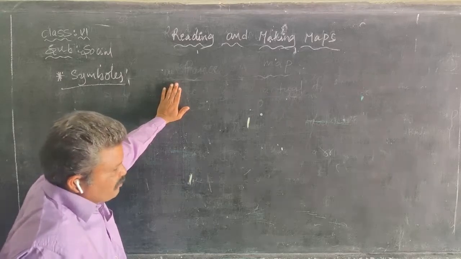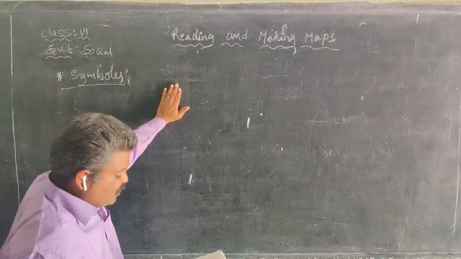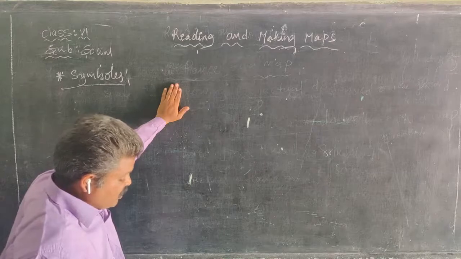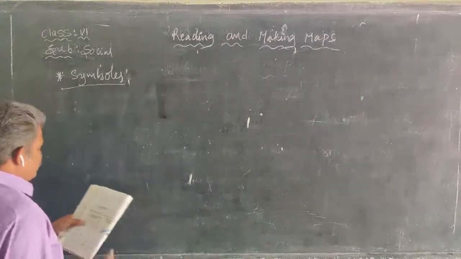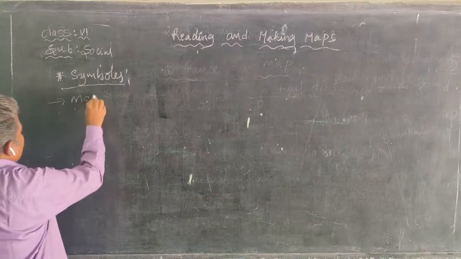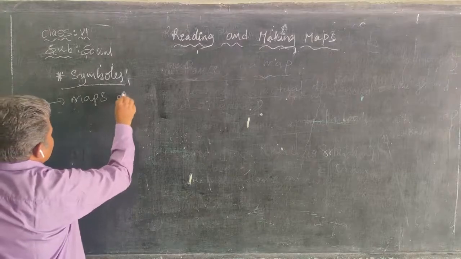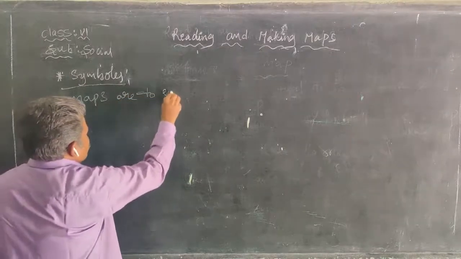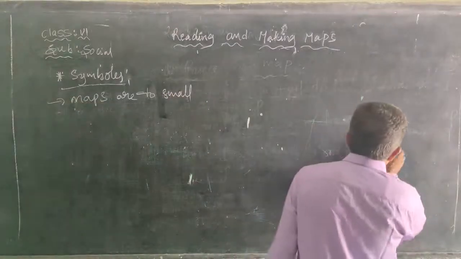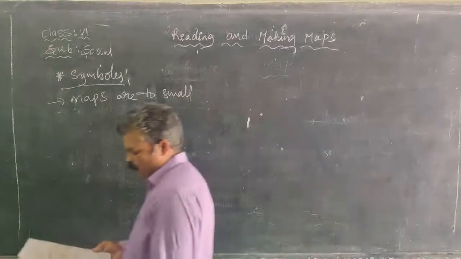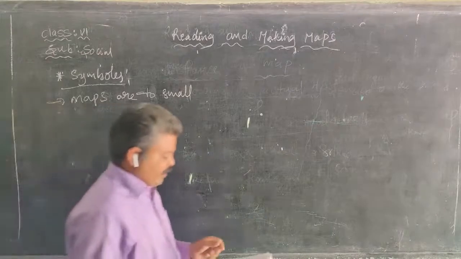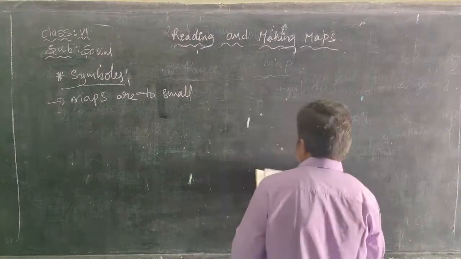Why are symbols shown in maps? You know that maps are too small for us to draw pictures of the things to show on them. We know very well, like an A4 sheet, the map is too small for us to draw pictures on.